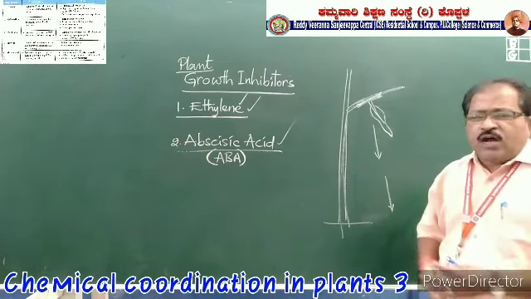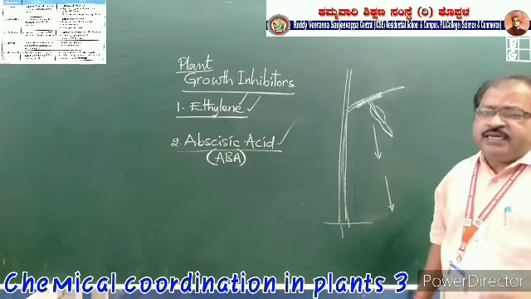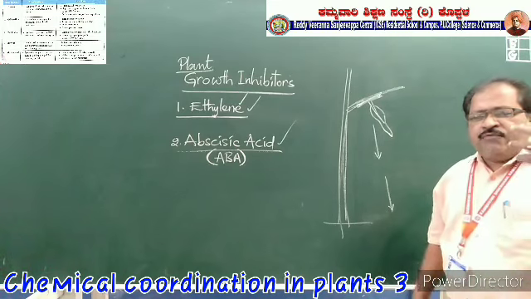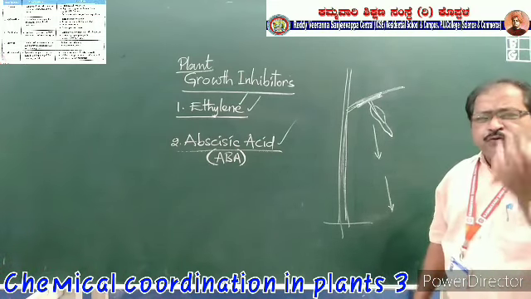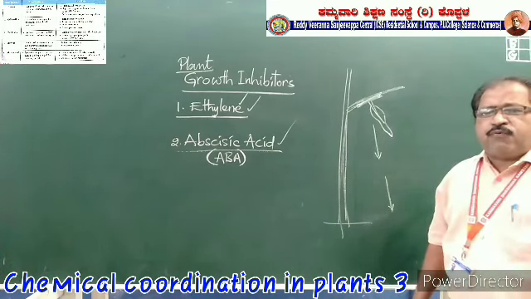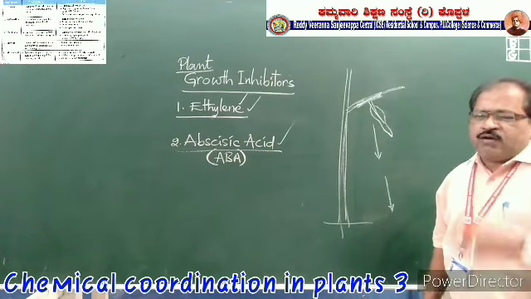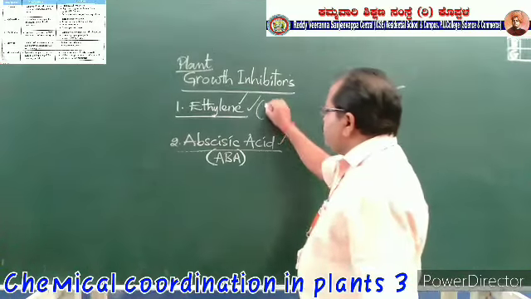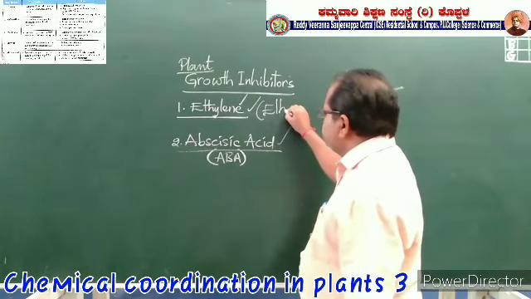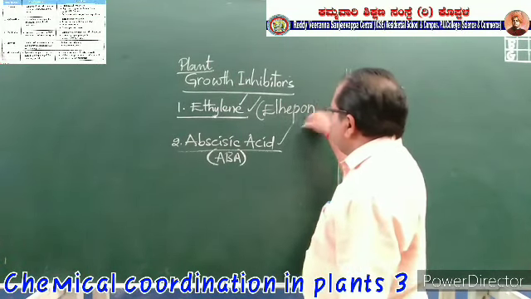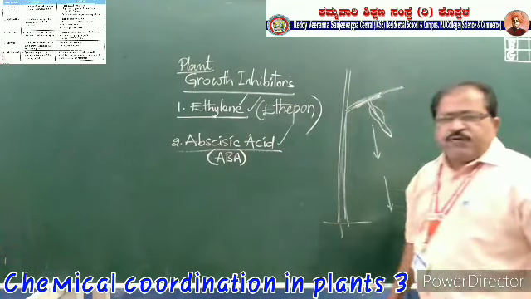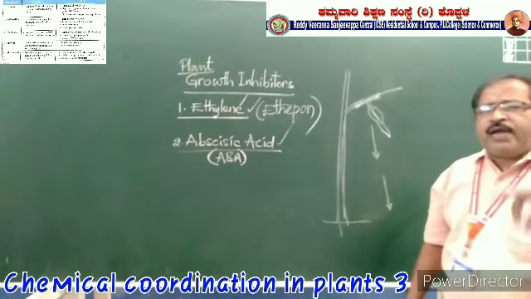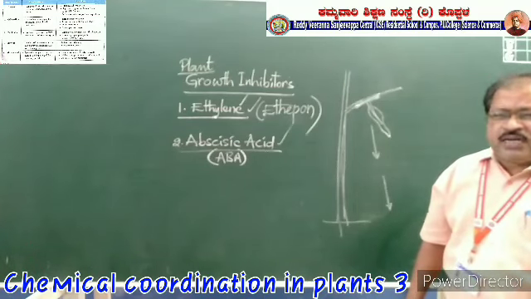And this ethylene is also available artificially in the market, where farmers use it for the ripening of fruits like banana and mango. That artificial ethylene is nothing but ethephon. Ethephon is the artificial ethylene which helps the farmers to ripen the fruits artificially.